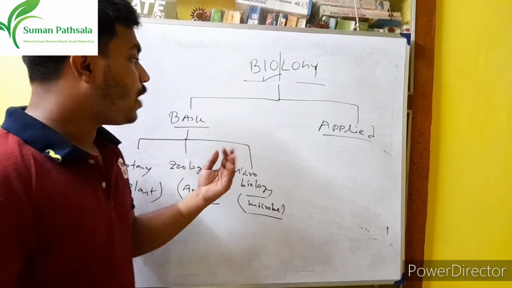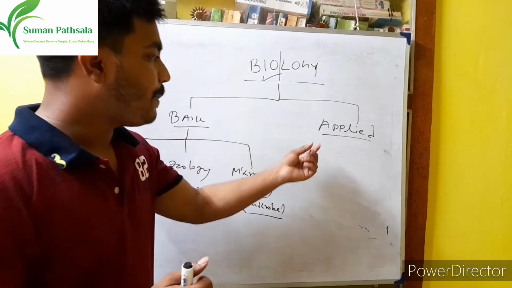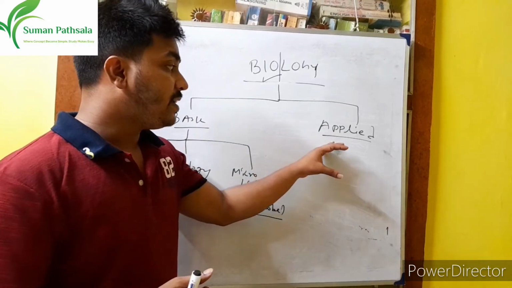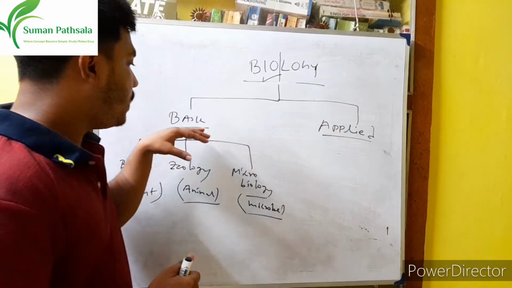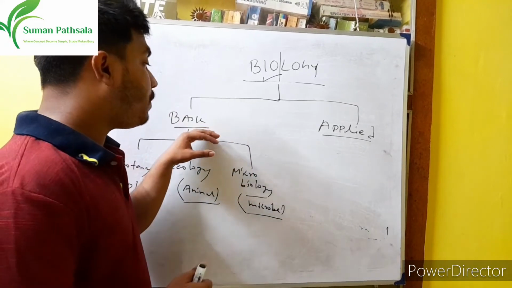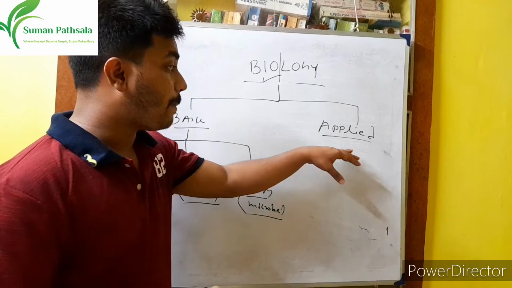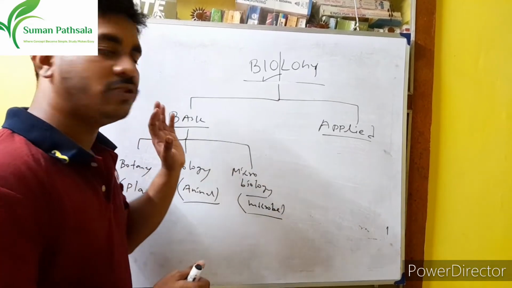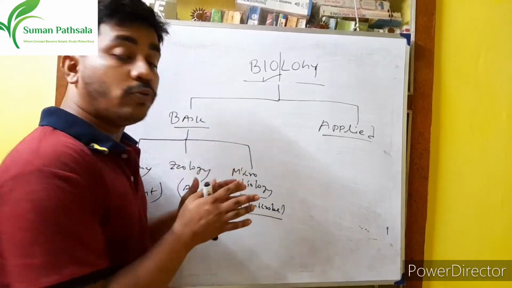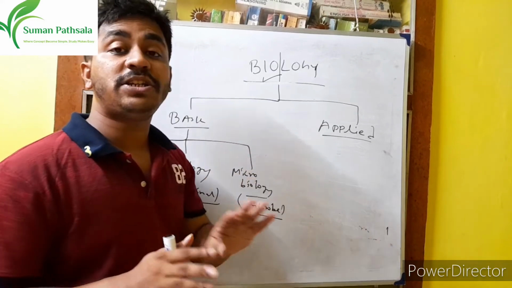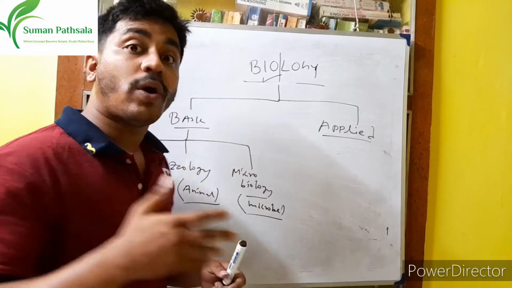Okay, clear? Now I go to applied biology. Applied biology means it is dependent on basic biology. If the basic biology is not present, the applied biology does not function. That means the applied biology depends on the basic biology. Without the basic biology, the applied biology does not form. So now, what is applied biology?